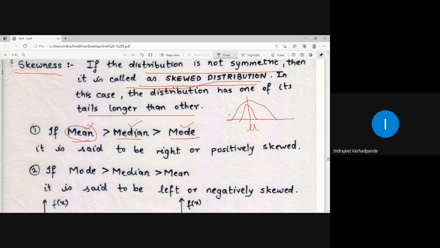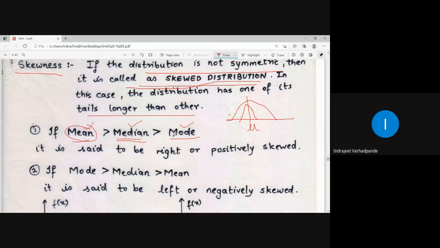Median means exactly the midpoint, so that on the left hand side of this point and on the right hand side, an equal number of observations will be recorded. That particular point is called the median. And mode means the number of times a particular observation is repeated, or the frequency, as we call it. That quantity is called the mode.